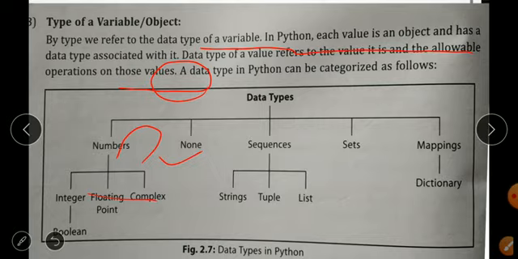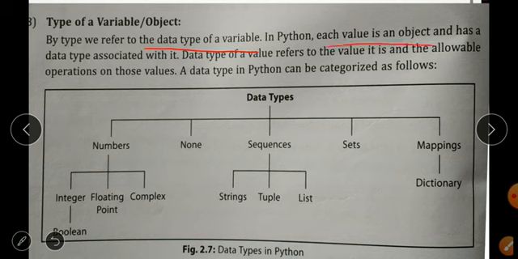Now next, the type of the variable. Type of the variable means the data type of the variable, which type of value the variable stores. In Python, each value is an object. As I discussed earlier, each and every element in Python is called an object. Data types refer to the kind of value it is, and allow operations on those values.